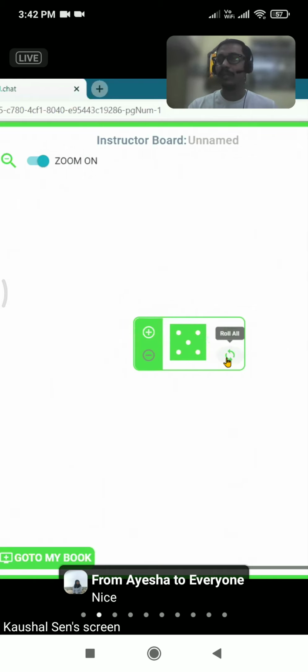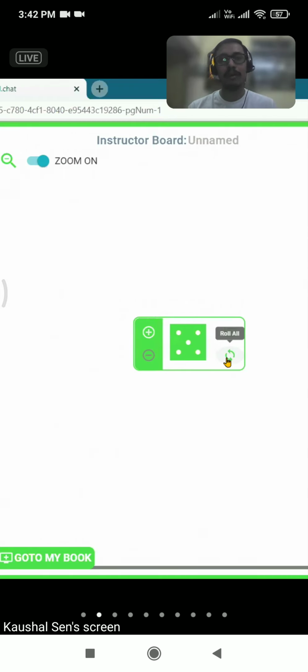It can be seen on the screen. Suppose the number 5 has come. So you can ask for roll number 5 or the multiples of 5, and a fun game can be taken up. If you wish to play with one dice, you can play with one dice.